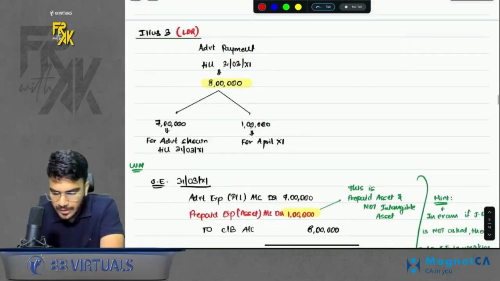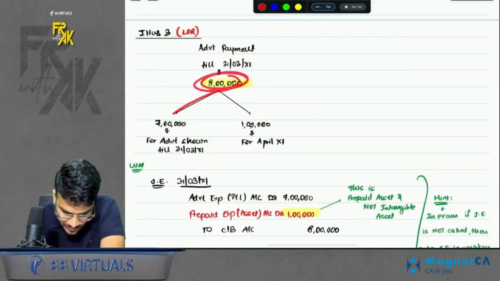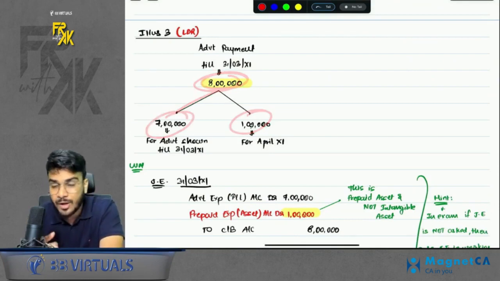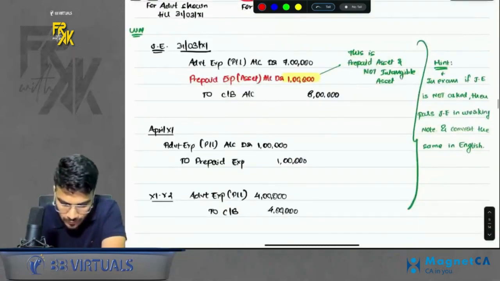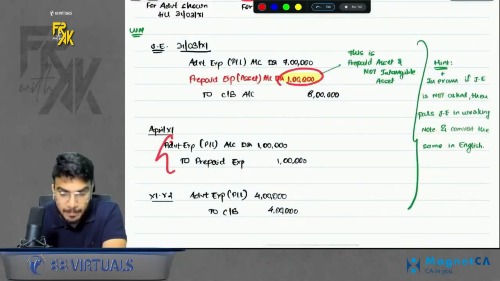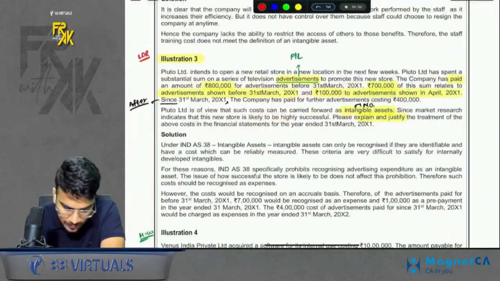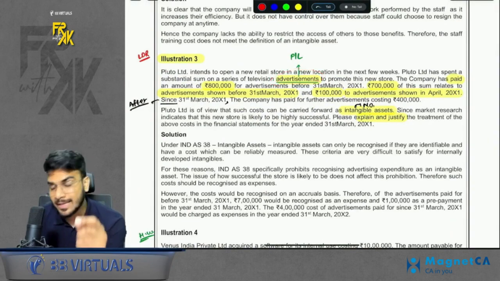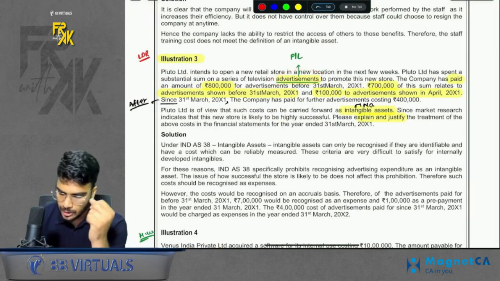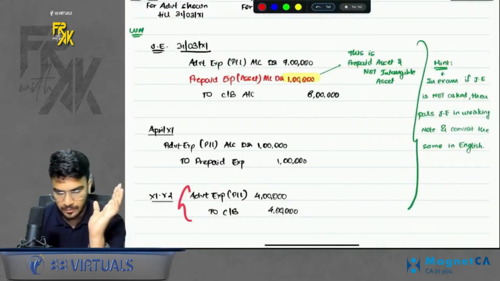But in this question, if you are making a payment of 8 lakhs, only 7 lakhs was for the current year, and 1 lakh was for advertisement of next year. That means this 1 lakh is prepaid for us. So you will record 1 lakh as a prepaid and then write off that prepaid in the next year. The important part in this question was that advertisement is not an intangible, but yes, it can be a prepaid. Also, in the next year you are incurring 4 lakhs, so we will pass the entry for 4 lakhs as well.